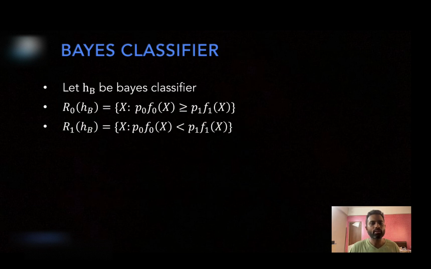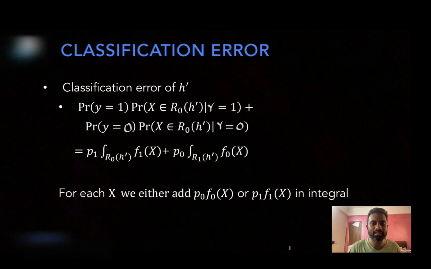Okay. Now for a Bayes classifier, what do I do? If P0 F0 is more than P1 F1, then I classify it as class 0. Otherwise, I classify it as class 1. That's the definition of the Bayes classifier. So in this particular summation, I am only considering the minimum value for a Bayes classifier.